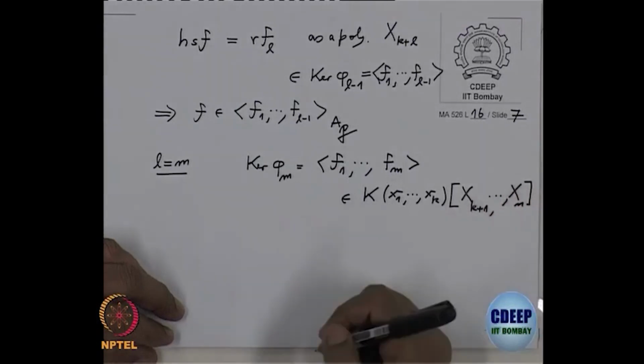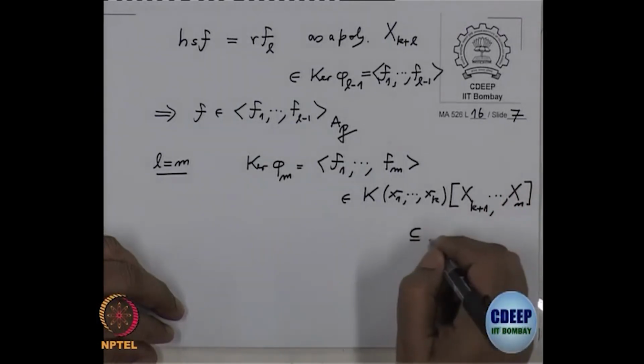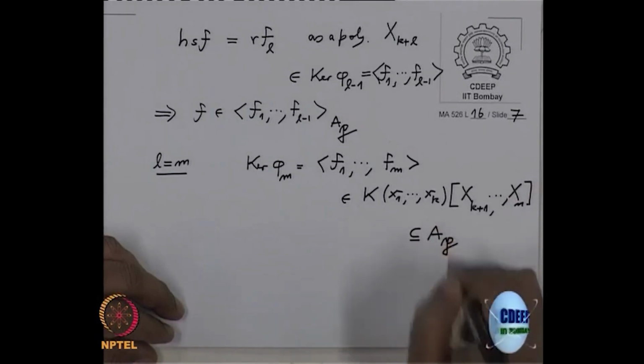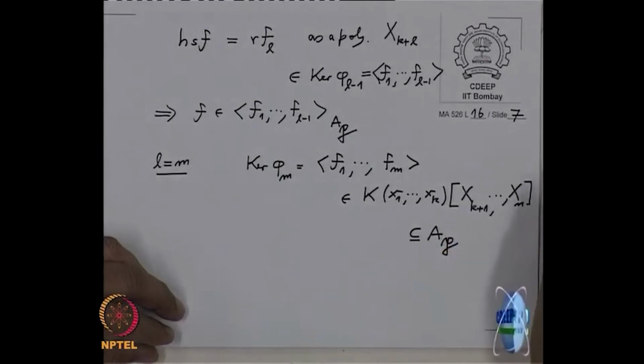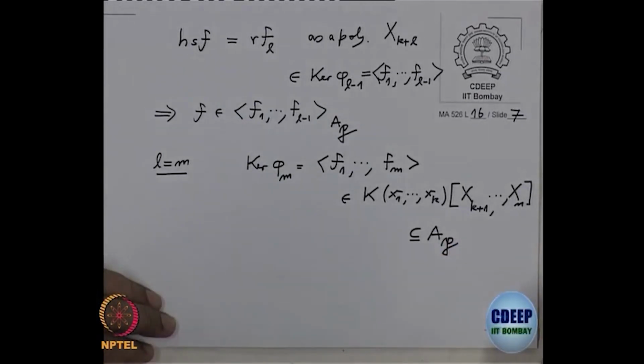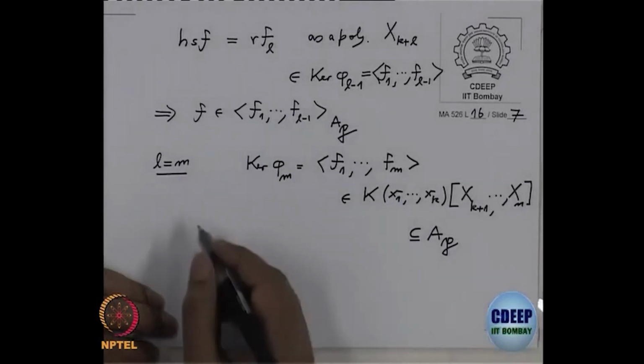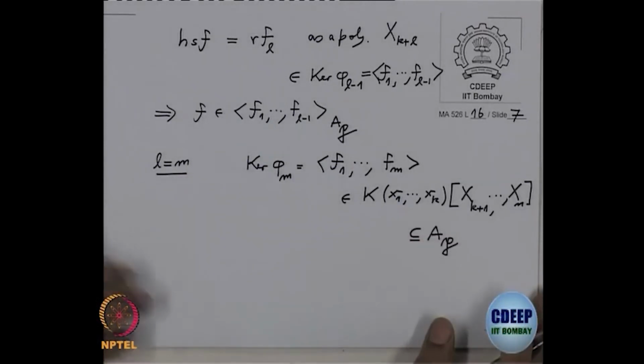This is contained in A localized at P. So when I localize, locally they are correct.